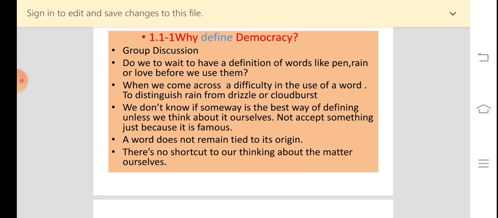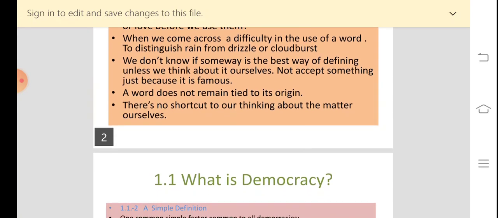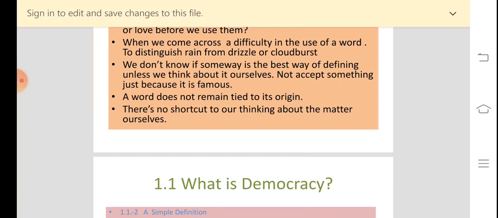The teacher tells that she is not saying that we need to change Abraham Lincoln's way of describing democracy. Actually, she too finds that definition very beautiful. But according to the teacher, we don't know if some way is the best way of defining unless we think about it ourselves. So the teacher wants us to think whether any way of describing democracy is best or not, and for that we need to think about it ourselves. We should not accept something just because it is famous or accepted by all the people.